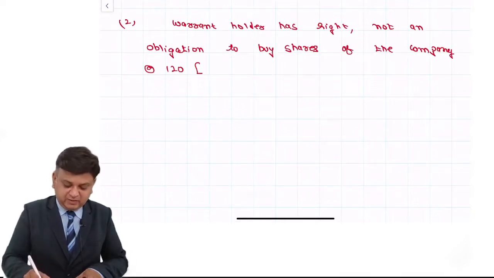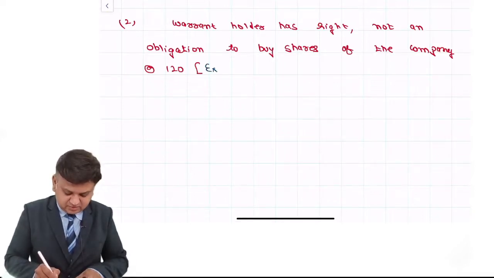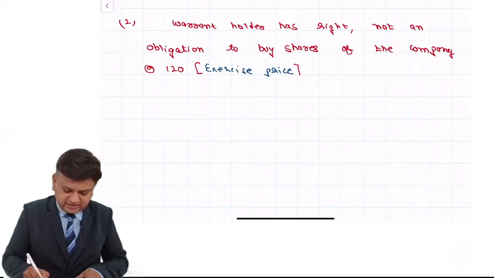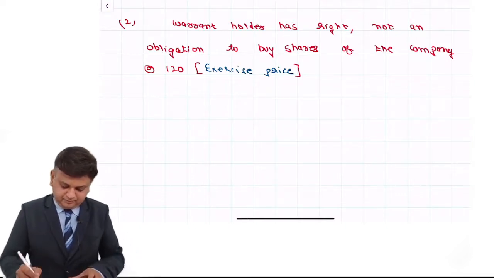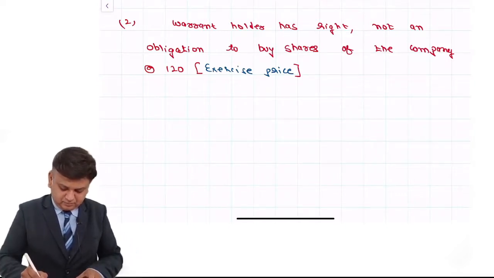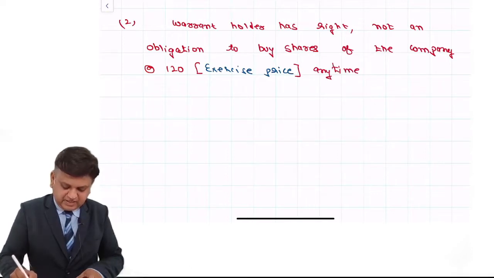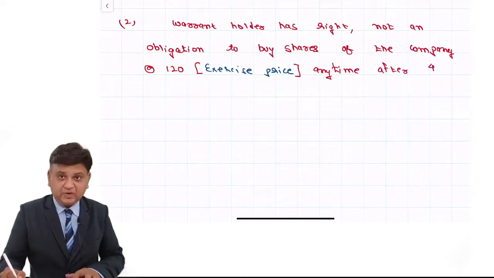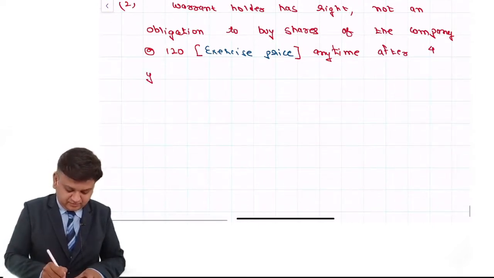Friends, in bracket write down exercise price. It is also given a name as strike price. Anytime after 4 years.